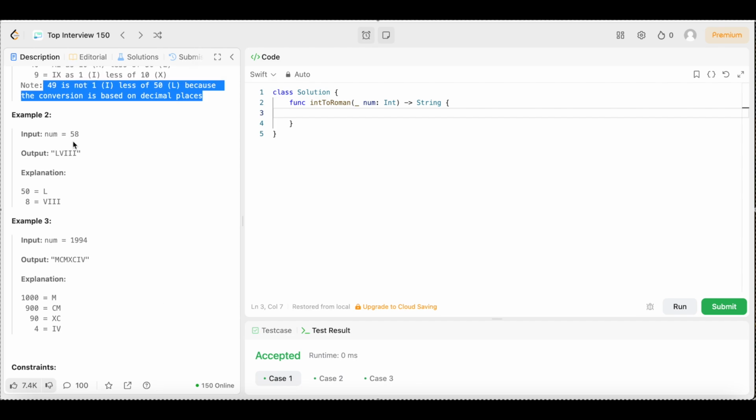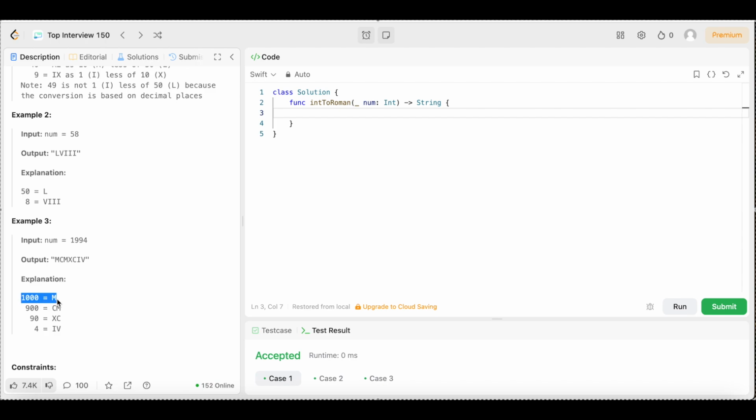In example 2, we have the input nums equals 58. The output is LVIII, right? Because 50 equals L and 8 equals VIII. So in Roman numerals, it'd be LVIII. Then example 3, nums equals 1,994. The output is MCMXCIV.